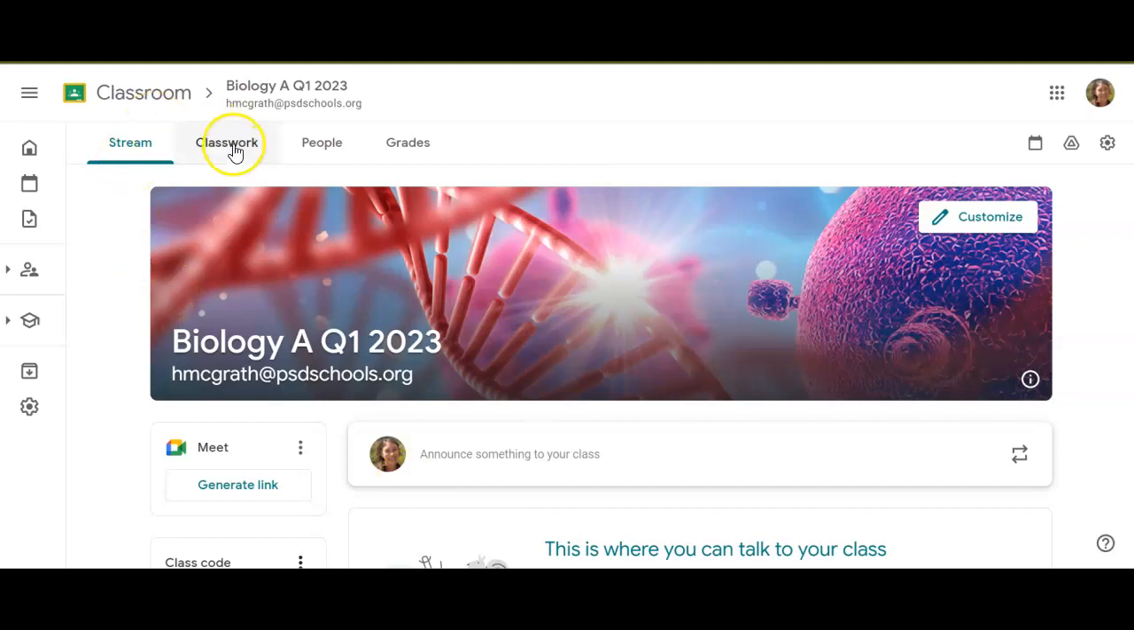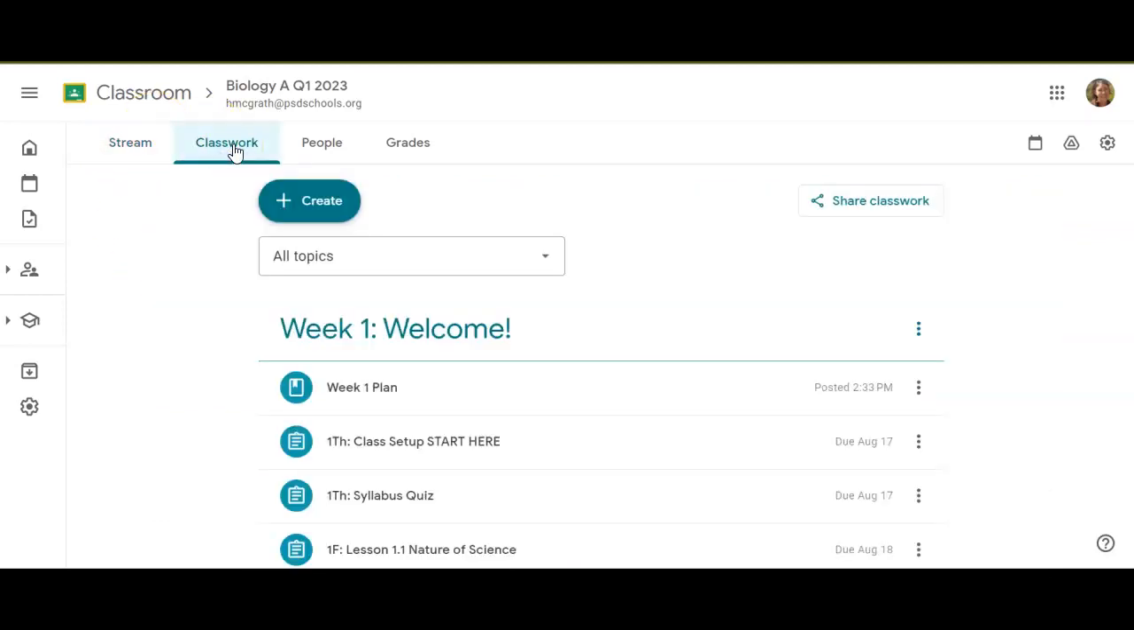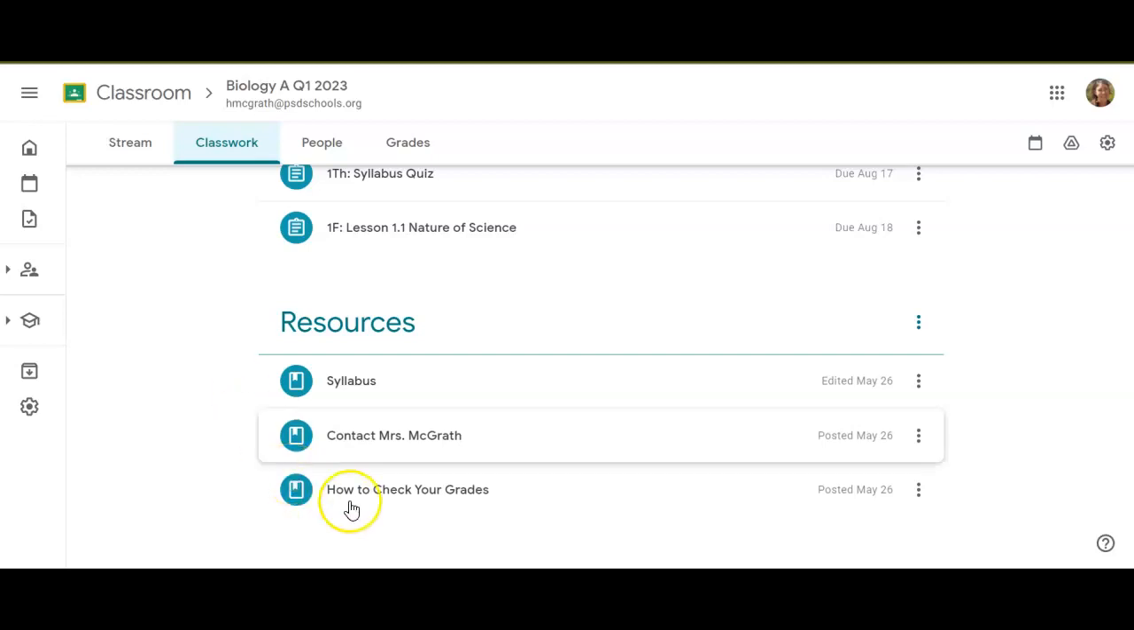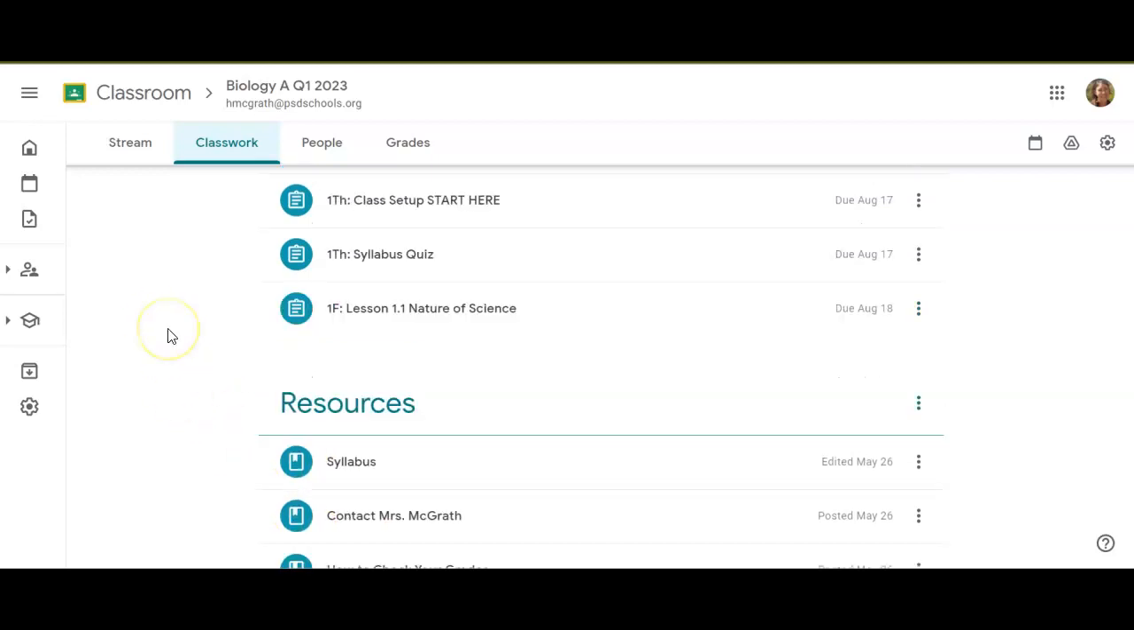Where you're going to spend most of your time is the classwork section. And so the classwork section has one category called resources, and this stuff will always stay at the bottom. It is information that will pertain to you over the course of the quarter, so you might want to come back and check this information, like how to check your grades.